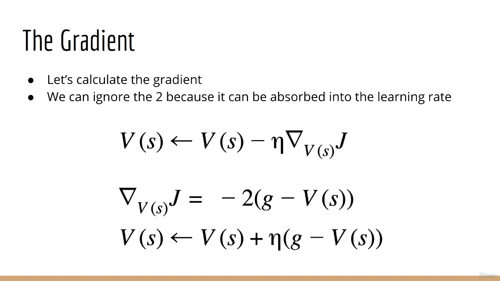Well, what is the gradient? If we plug this gradient into our gradient descent update and ignore the 2, since it can be absorbed into the learning rate, we get back the exact update equation we would use for the exponentially decaying average.